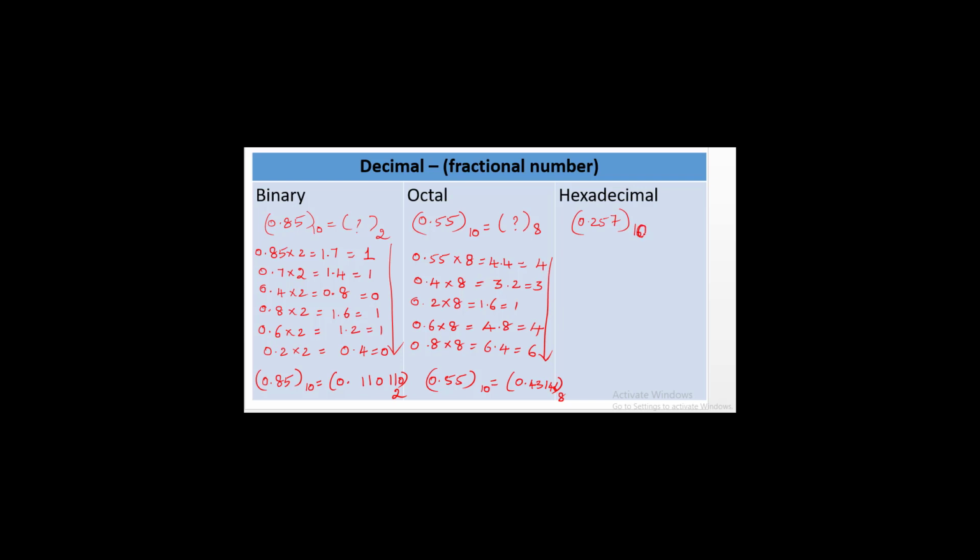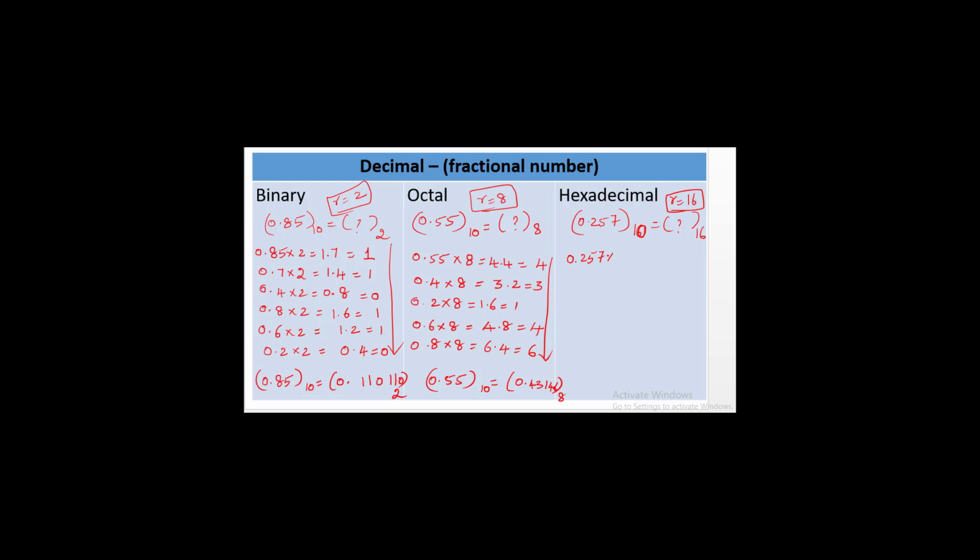So to the base 10, what is its equivalent hexadecimal value? That is 16. So for this, the same procedure: its radix is 16, so we have to multiply it by 16. If its radix is 8, we multiply with 8. If its radix is 2, we multiply with 2. So depending upon the radix value, we are just multiplying the fraction numbers. So here,